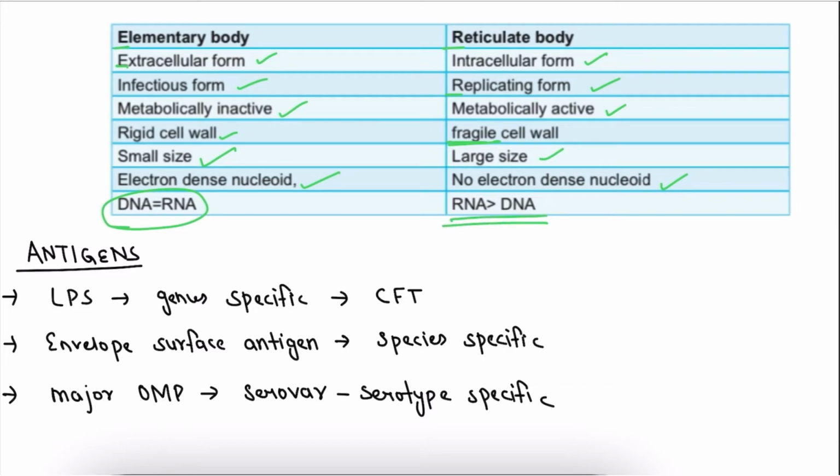The important point here is that elementary body is the extracellular form and reticulate body is the intracellular form, and elementary body is infectious while reticulate body is the replicating form.